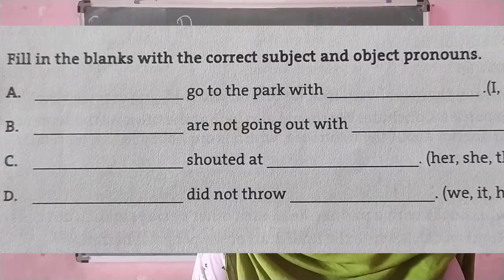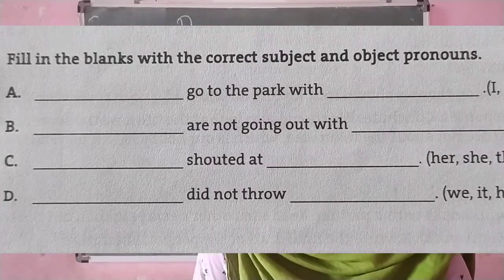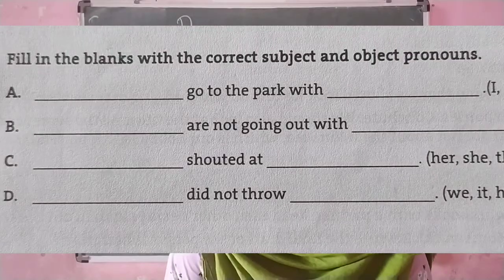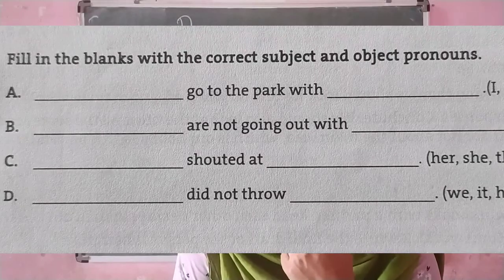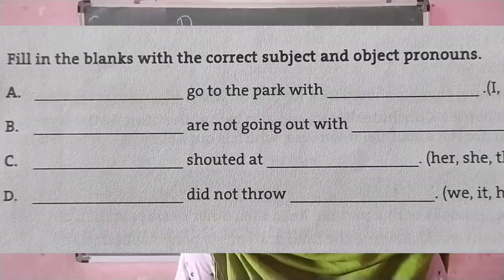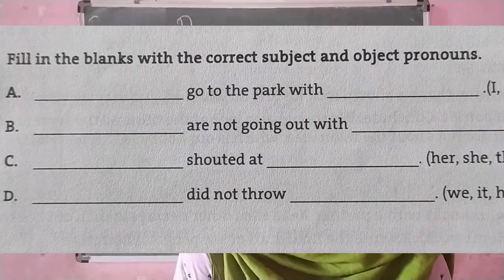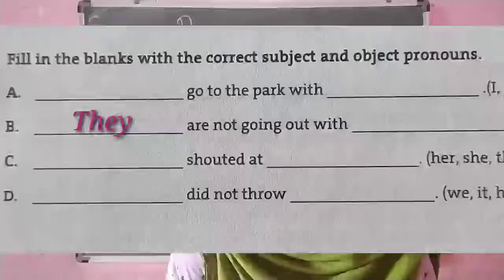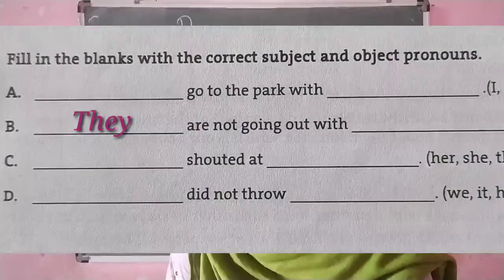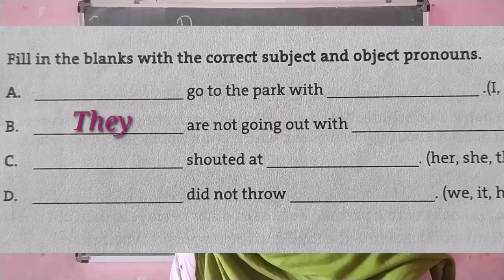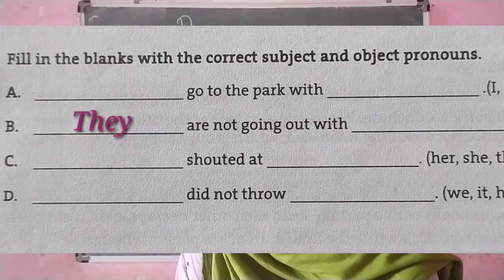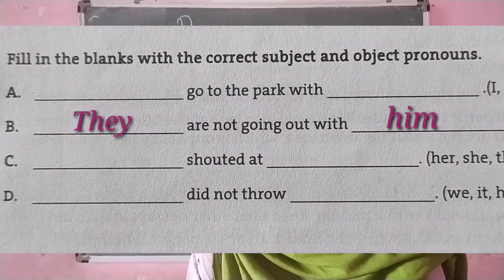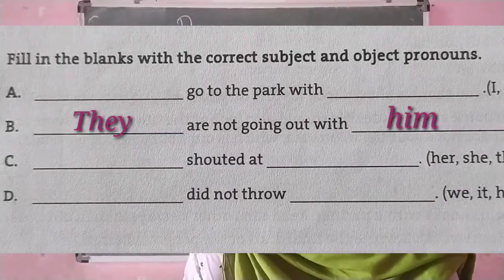Yes, they, he, him, them, I. Yes, the subject pronouns here you can see like they, he and I. So which one is suitable at the beginning of the sentence? Yes, it is they because it is plural. So they are not going out with them or him. Yes, they are not going out with him or they are not going out with them. Anyhow, you can do this.